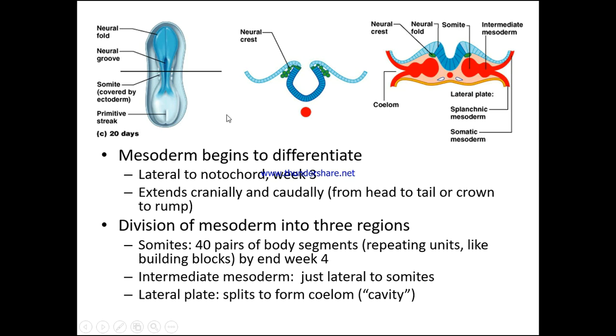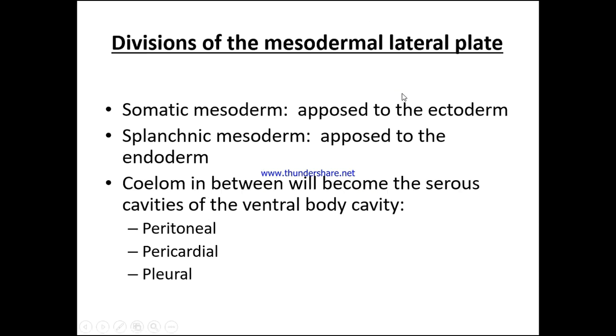So the mesoderm begins to differentiate. We've got it lateral to the notochord, week 3, extends cranially and caudally from head to tail or crown to rump. Divisions of the mesoderm into 3 regions. We've got the somites, 40 pairs of body segments, repeating units like building blocks by the end of week 4. Intermediate mesoderm just lateral to the somites. Got the lateral plate which splits to form the coelom, the cavity, which we can see here.